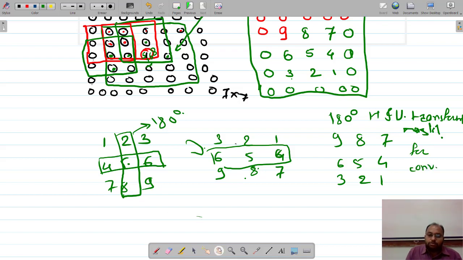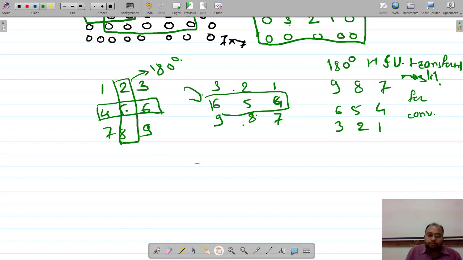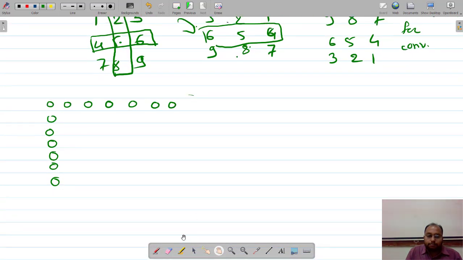Fine. Now let us do this. Once you compute the convolution, again you need to take the 0 padding, so a 7 by 7 image will be there.